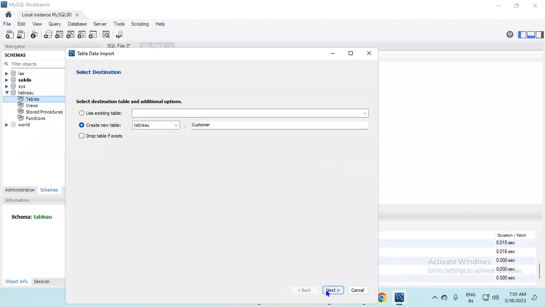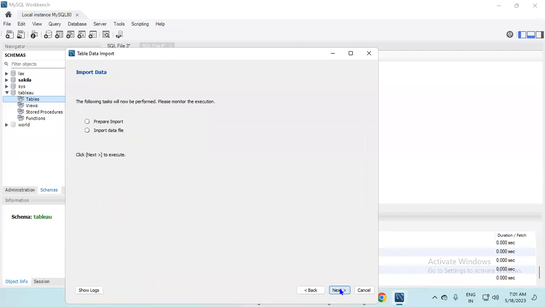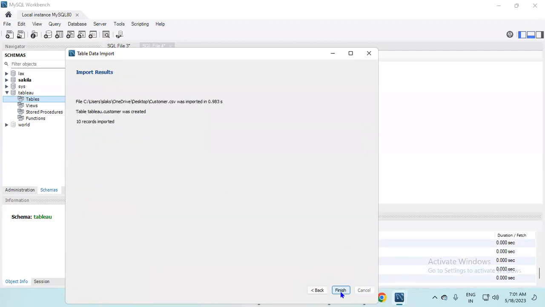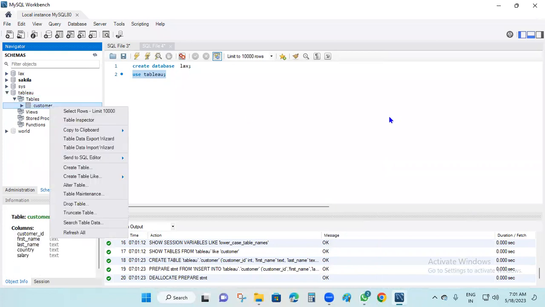So next, it will display what data types are available in our sheet, our table. Okay, these are the data types, field types. Again, now going to next. So now next, finish. Okay, just refresh this. Okay, refresh, and in the Tableau, okay, this is the Tableau. So in the drop down, click here. This is the customer table. Okay, this is the customer.